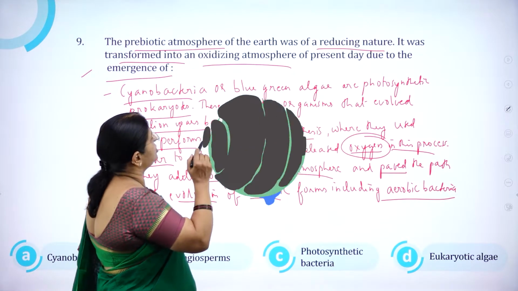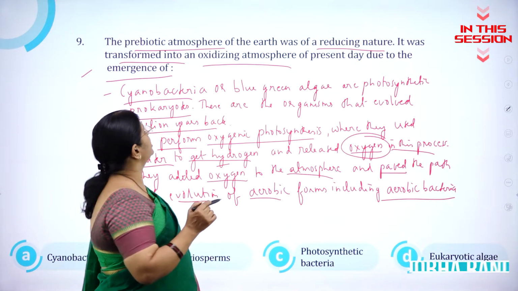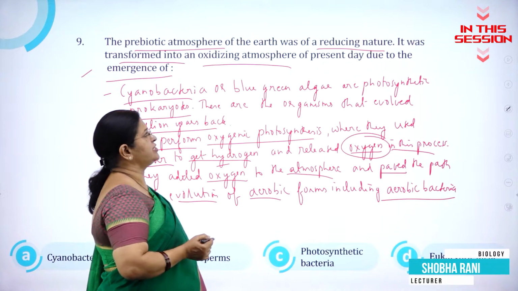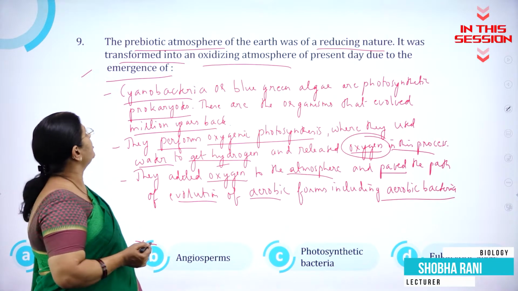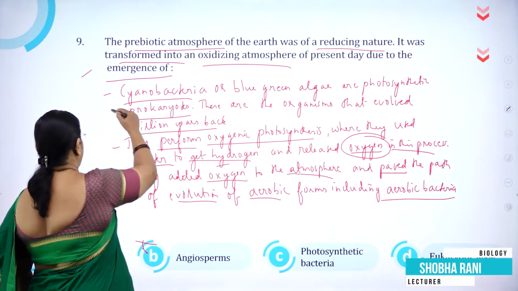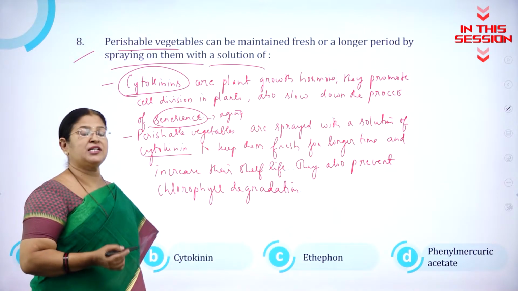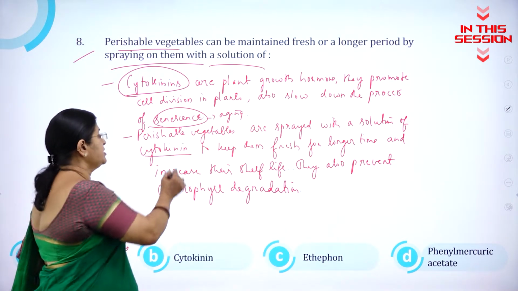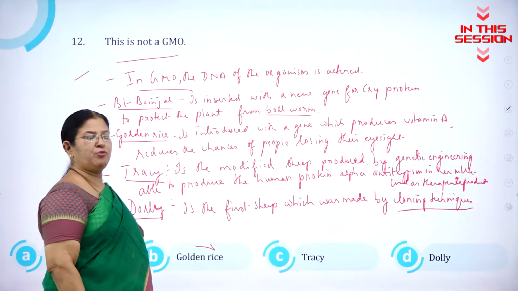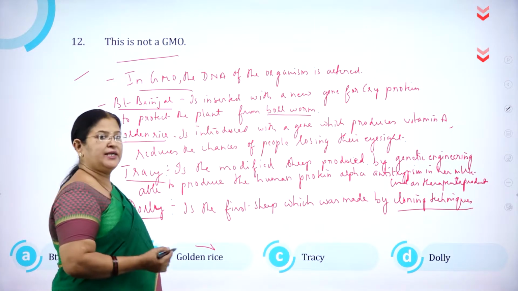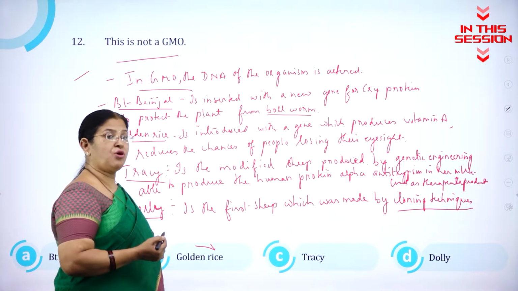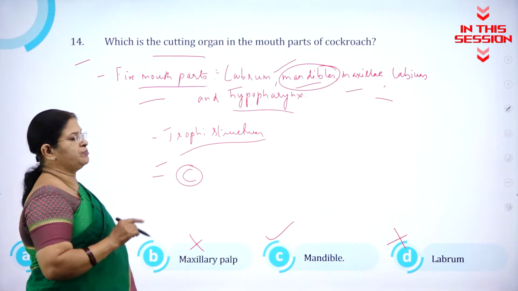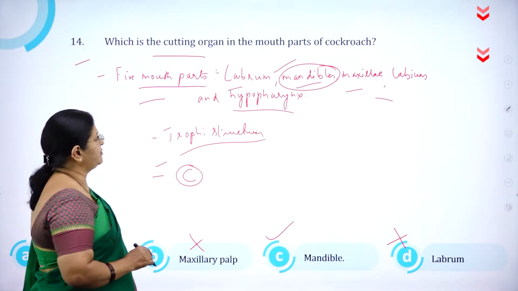The prebiotic atmosphere of the earth was of a reducing nature. It was transformed into the oxidizing atmosphere of the present day due to the emergence of cyanobacteria. Perishable vegetables are sprayed with a solution of cytokinin. Genetically modified organisms, the DNA of the organism is altered. The cutting organ in the mouthparts of cockroach is mandible.